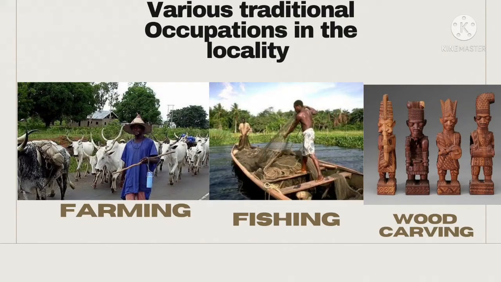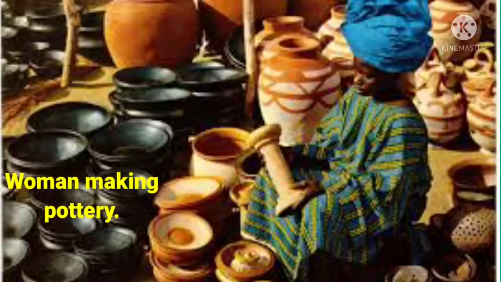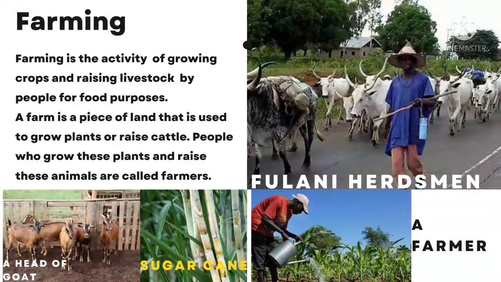Traditional occupation. Now, the various forms of traditional occupation in our locality, we have farming, fishing, wood carving. You can even talk about palm wine tapping, okay? This image is that of a woman making pottery. All these are traditional occupations that people get engaged in our locality, okay? Most often in some environments, some persons are very good with some occupation.